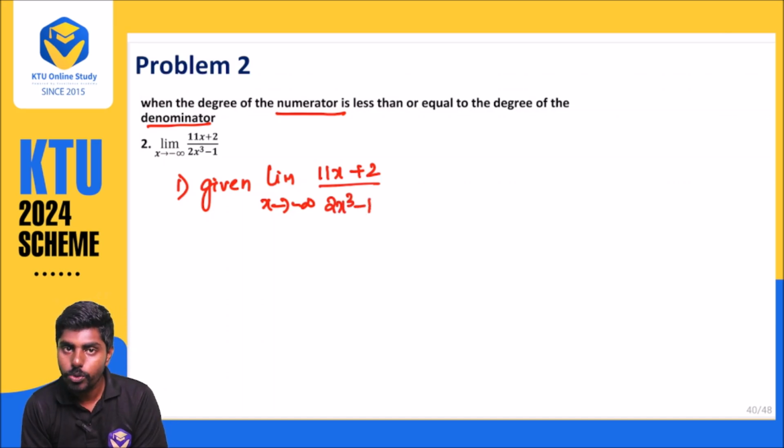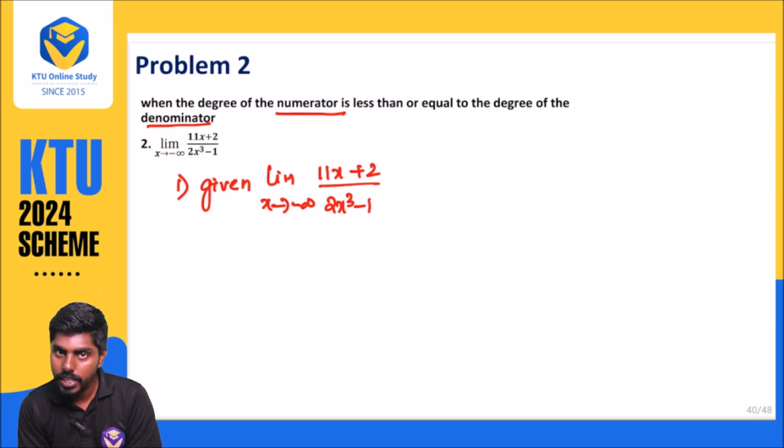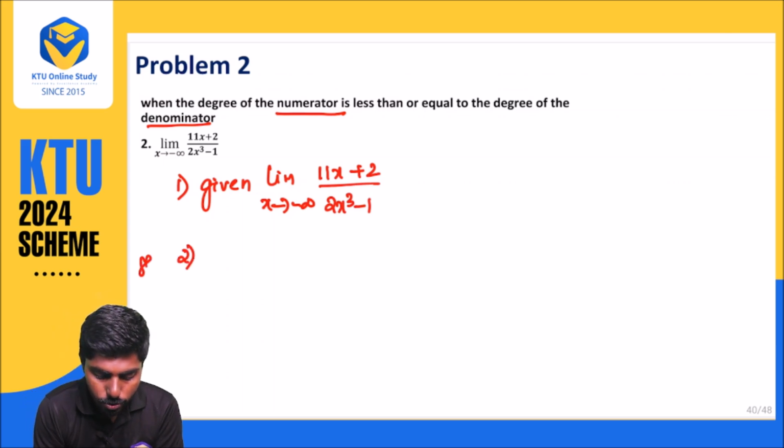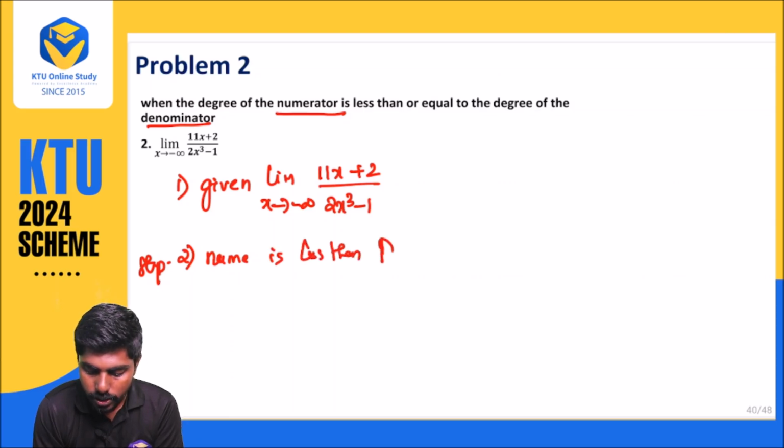Step number 2: we know the denominator is greater than the numerator, or the numerator is less than the denominator. So we want to simplify.